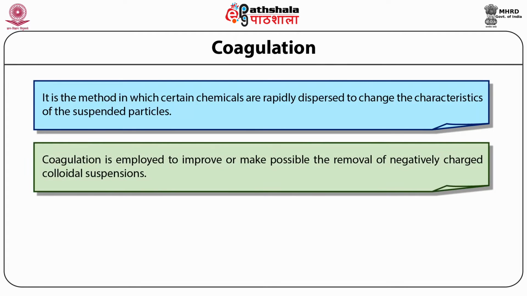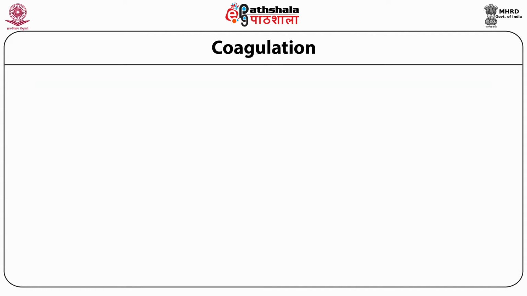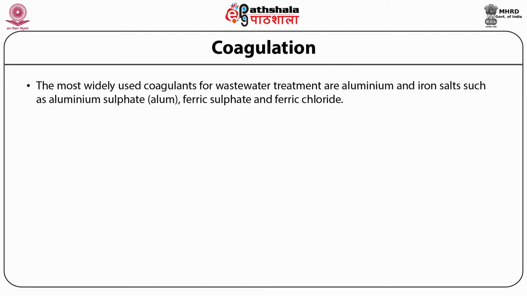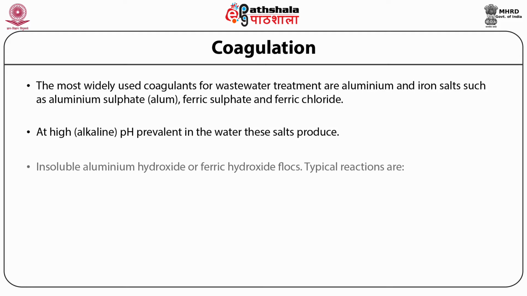Coagulation is employed to improve or make possible the removal of negatively charged colloidal suspensions, which do not normally settle out and cannot be removed by conventional physical treatment. The most widely used coagulants for wastewater treatment are aluminum and iron salts, such as aluminum sulfate, also known as alum, ferric sulfate and ferric chloride. At high alkaline pH, prevalent in the water, these salts produce insoluble aluminum hydroxide or ferric hydroxide floc.